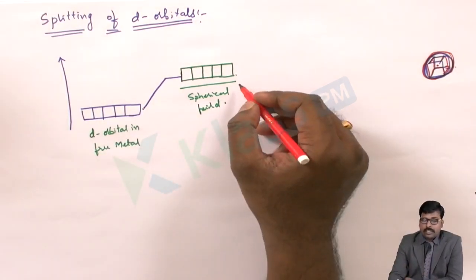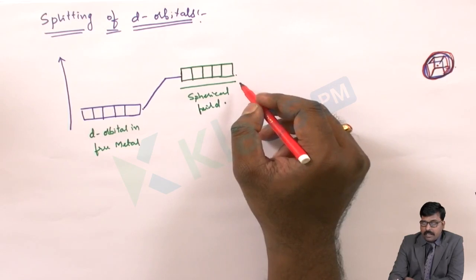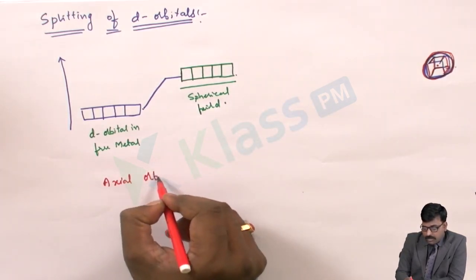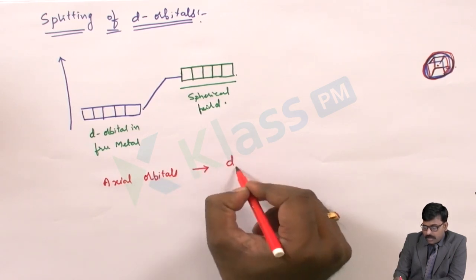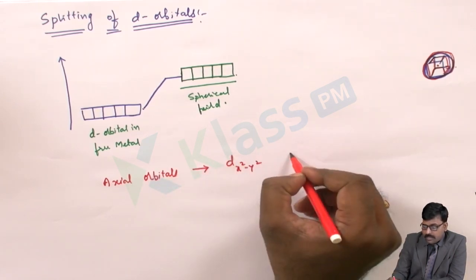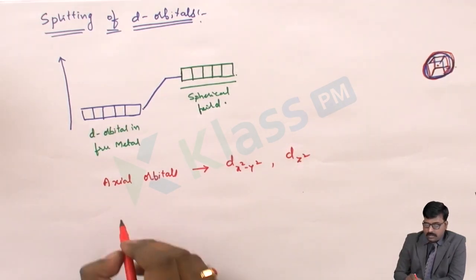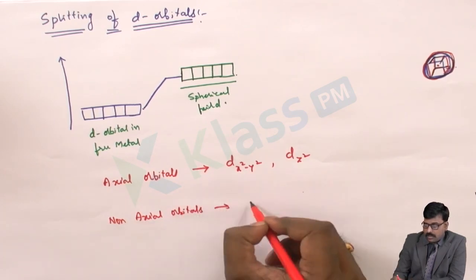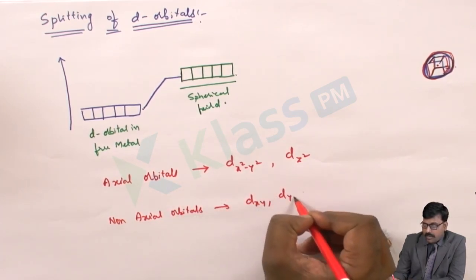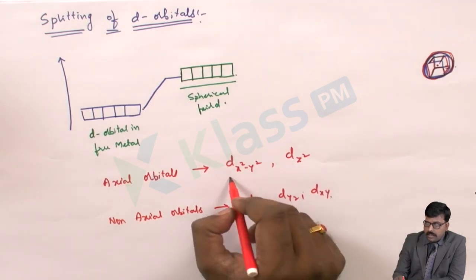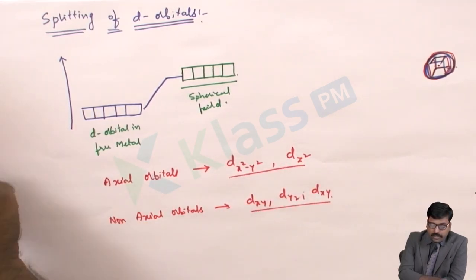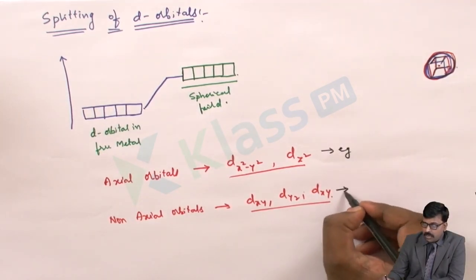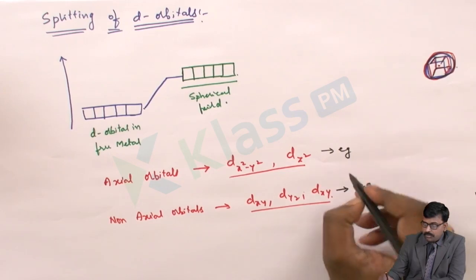Then here the splitting will be done. Splitting will be done in such a way that the axial orbitals, that is dx square minus y square and dz square, and the non-axial, that is dxy, dyz, dxz, split in this way. This group is called the Eg group and this group is called the T2g group.